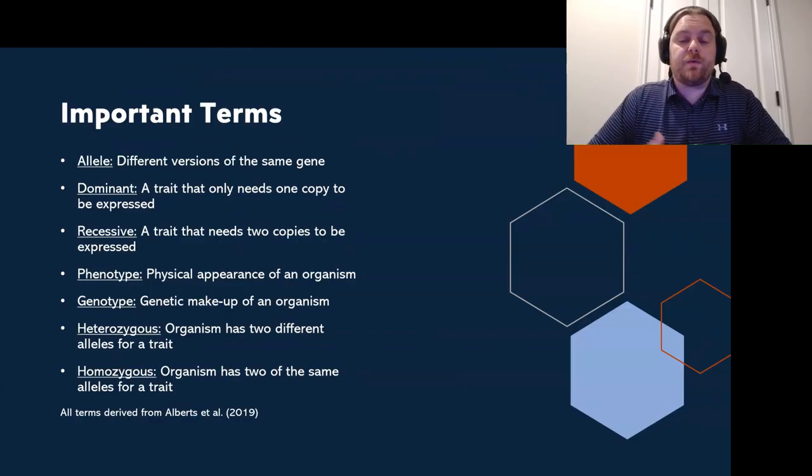Now, when we're talking about genotype, we can discuss it in multiple different ways. The first way being heterozygous. Heterozygous means that an organism has 2 different alleles for a trait, so it would have one dominant and one recessive allele combined. And then the other way to discuss it would be homozygous, which basically means that an organism has 2 of the same alleles for a trait. So it could either be homozygous dominant, which means it has 2 dominant alleles, or it could be homozygous recessive, meaning that it has 2 recessive alleles.